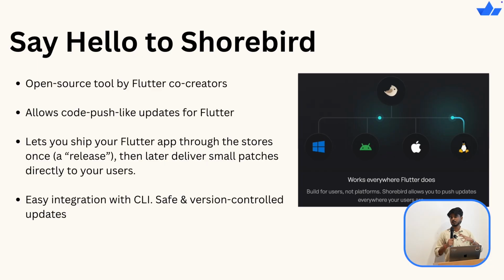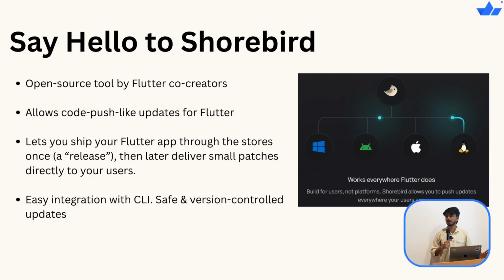The starting point of this whole process is that you first create your build using Shorebird. Then you upload those two builds like you do normally, to the Play Store and App Store. The catch here is that once it is built via Shorebird, whatever next patches you push will be recognized by Shorebird. This is why we deploy the first release and then we deploy our patches. Its integration is quite easy. You just need to install it and it is CLI controlled. You just write a command and it will do all the work on its own.